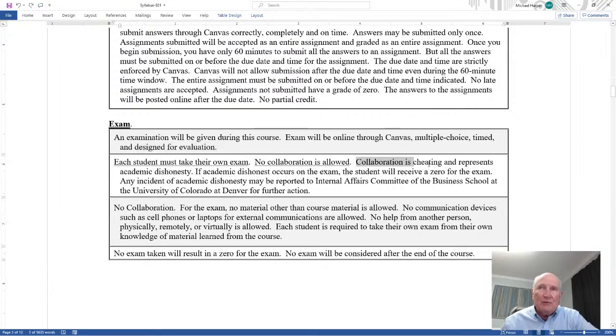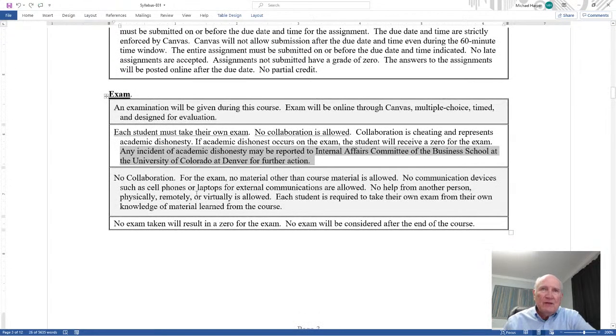Okay, collaboration is not allowed. Collaboration is cheating and represents academic dishonesty. If academic dishonesty occurs on an exam, the student will receive a 0 for the exam, and any incident may be reported to the Internal Affairs Committee of the Business School at the University of Colorado Denver for further action. No collaboration.